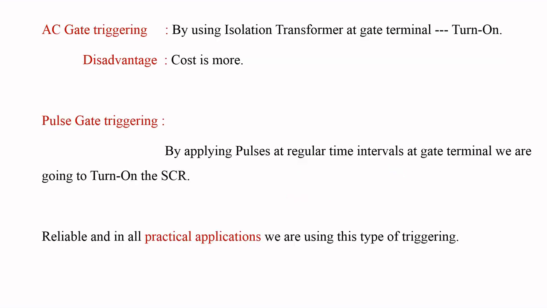Coming to the second type of gate triggering, that is AC gate triggering. The disadvantage in DC gate triggering can be overcome by using AC gate triggering. In this, by using an isolation transformer at the gate terminal, we are going to turn on the SCR. Since we use an isolation transformer, the cost of the transformer is more. So the disadvantage of AC gate triggering is that the cost is more.